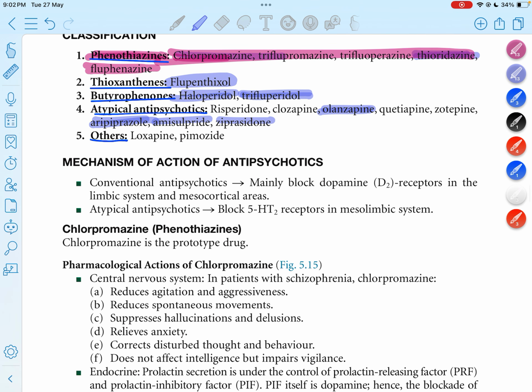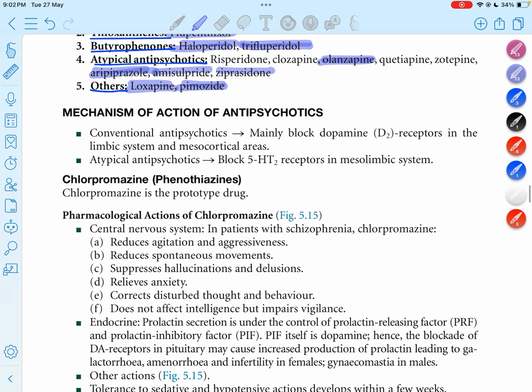In the other group there are loxapine and pimozide. The conventional antipsychotic drugs mainly block the dopamine D2 receptors in the limbic system and also the mesocortical area. We will discuss these receptors further.